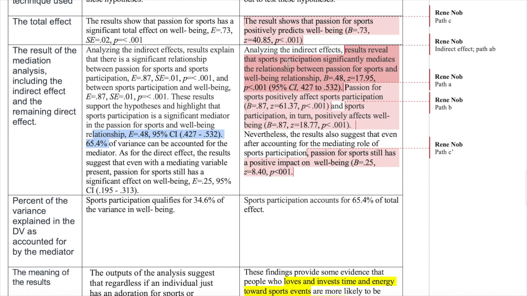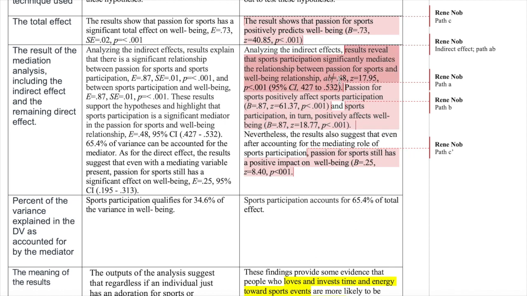I first discussed the indirect effect and then afterwards broke it down into paths A and B. So I said, analyzing the indirect effects, results reveal that passion for sports significantly mediates the relationship between passion for sports and well-being. This is not really an unstandardized regression coefficient, so I will be correcting myself. This is the product of the coefficients for paths A and B. So the correct notation here actually is AB.